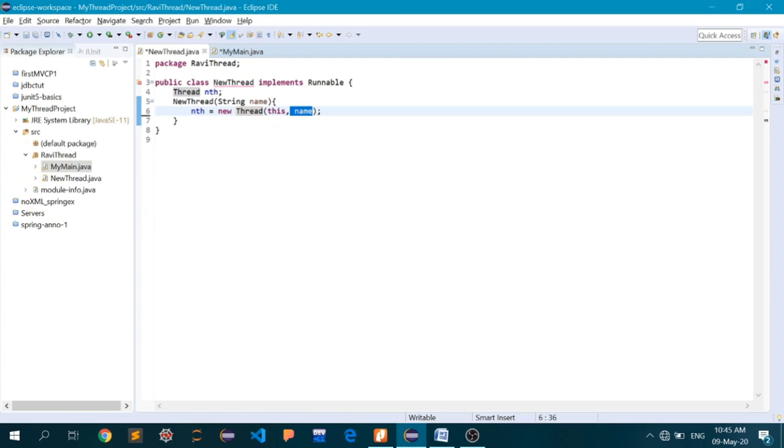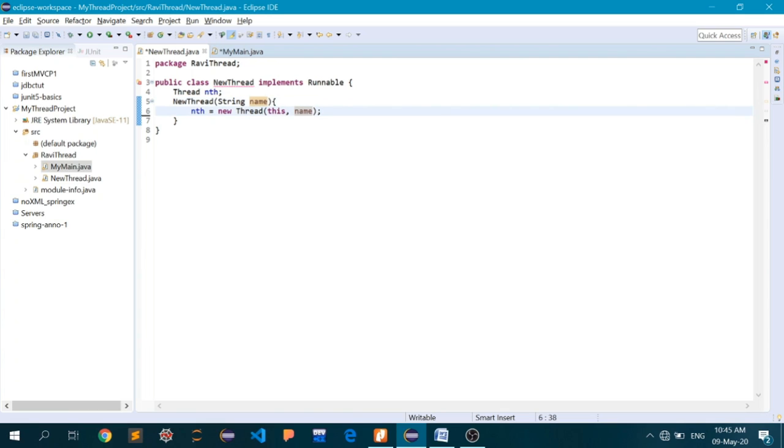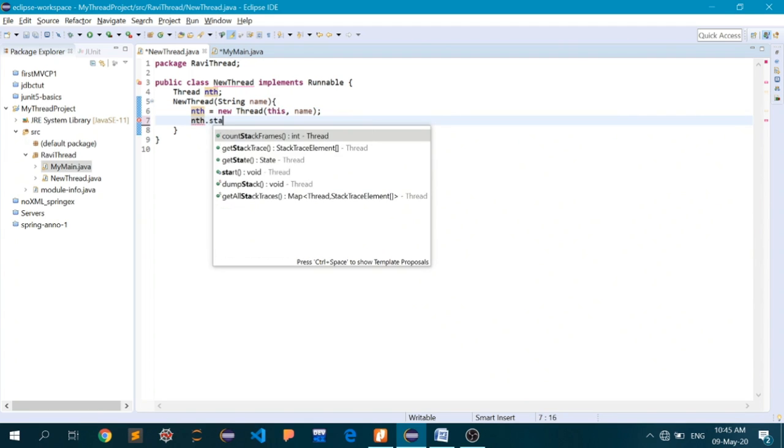So the new thread will automatically have the name you have passed here, which can be displayed by a method that shows the name of the thread. Okay, let's begin, and now we will call nth.start.